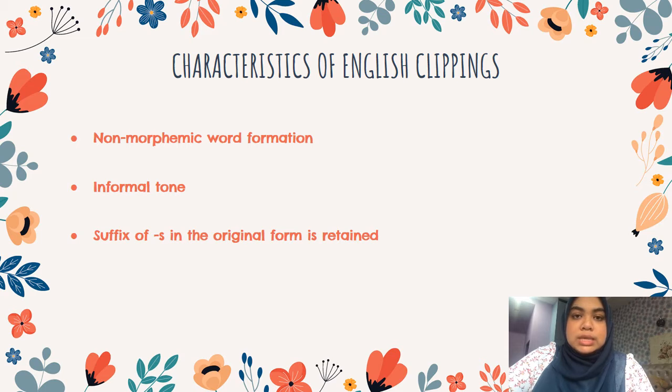Next, clipped words will exhibit a certain tone of informality. This informality happens because of the spellings that change as a result of clipping. Thus, the pronunciation will also change because of the changes in spelling, resulting in an informal tone. However, the informal tone of a clipped word is considered gone when it is well established in a language. Lastly, the suffix s in the final position of the original word will be retained. For example, maths that comes from mathematics and also specs that comes from spectacles.